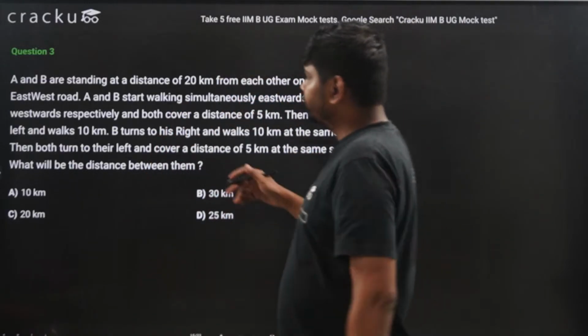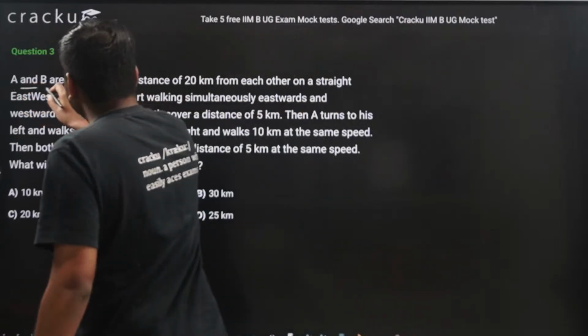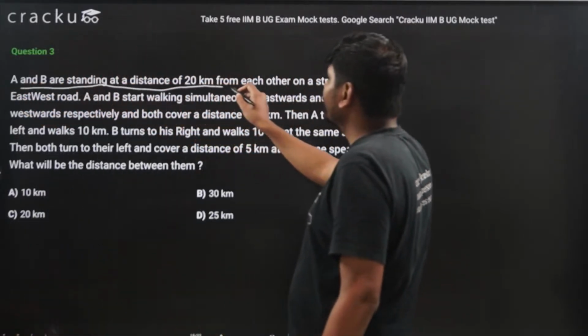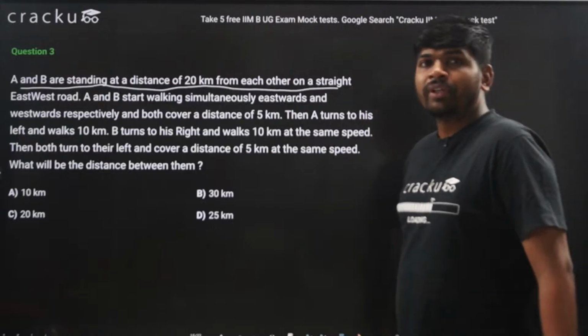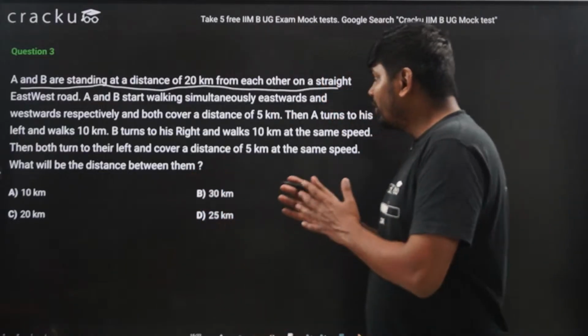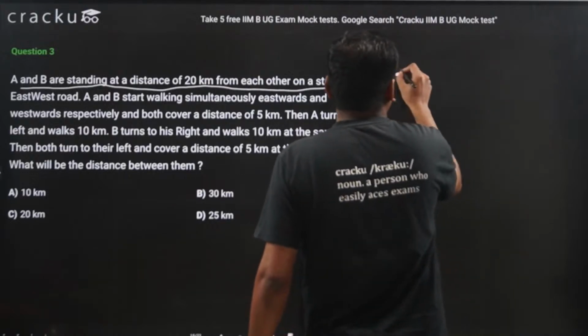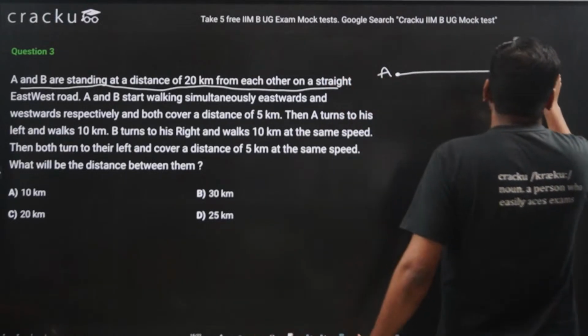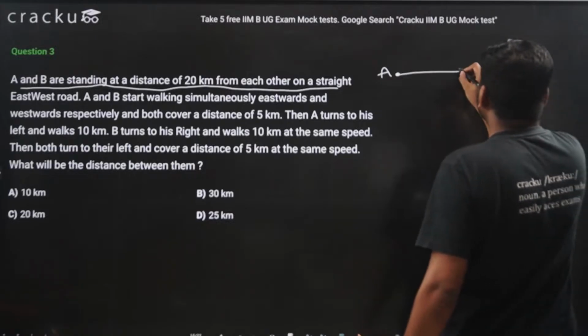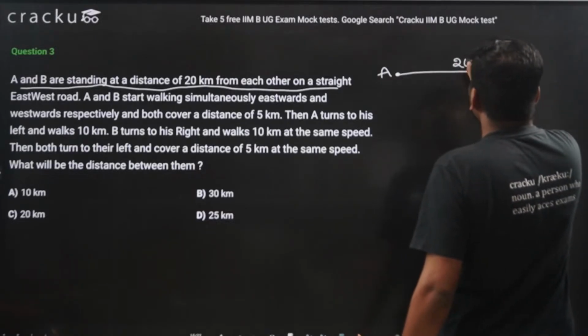So start with me. A and B are standing at a distance of 20 km from each other. So A and B are 20 kilometers from each other. Suppose this is A and this is B. They are standing at a distance of 20 kilometers from each other.